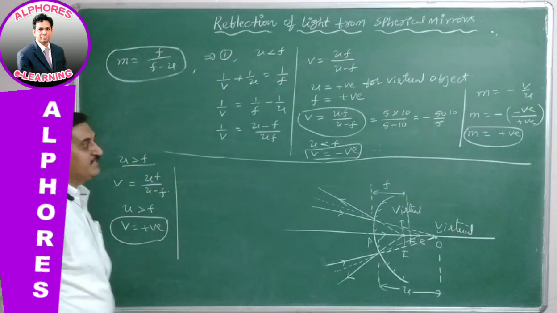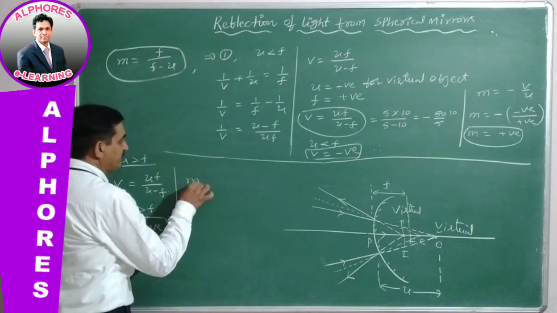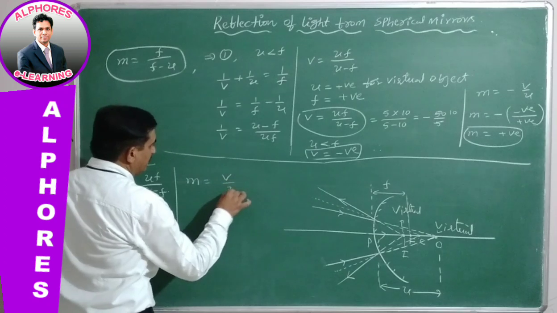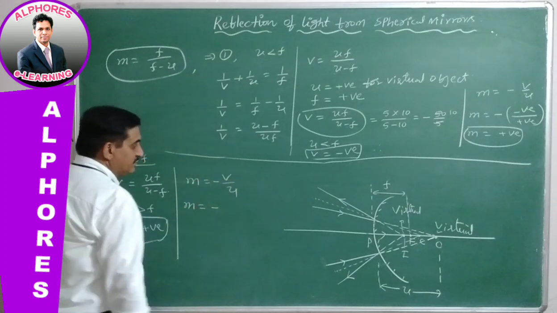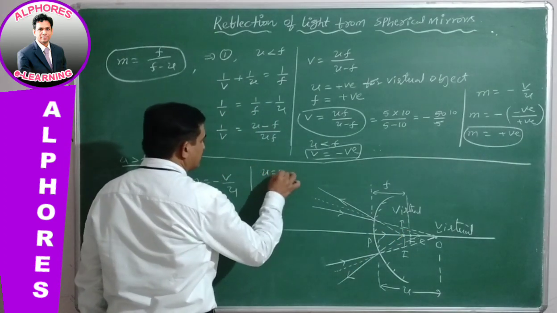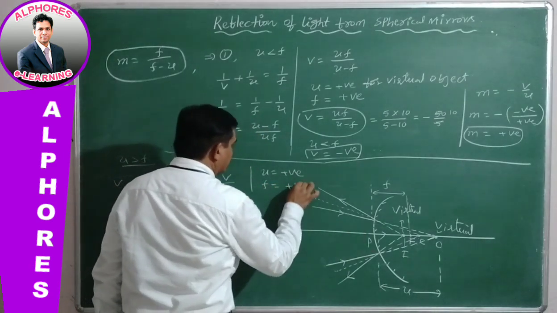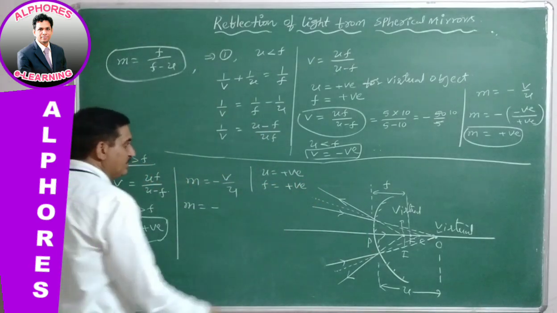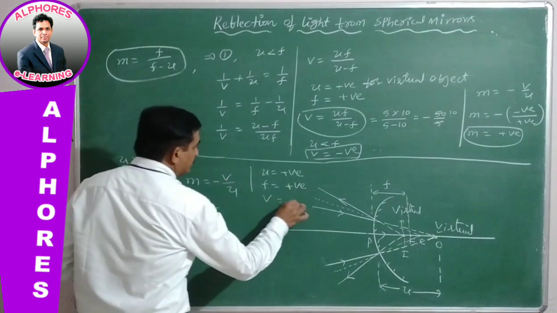Let us verify whether this virtual image is erect or inverted, by taking the magnification m is equal to minus v by u. See here, the object is virtual, therefore for a virtual object u is positive. And the convex mirror focal length is positive. These two are positive, and v we already obtained as a positive value.